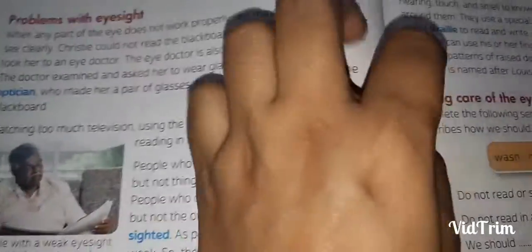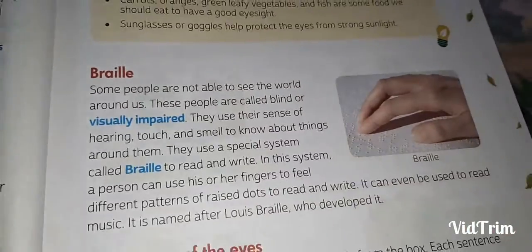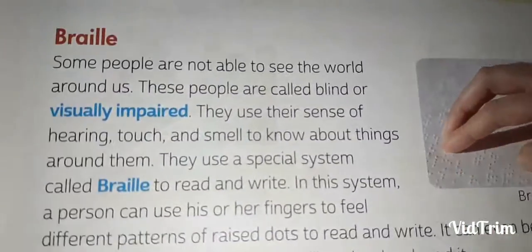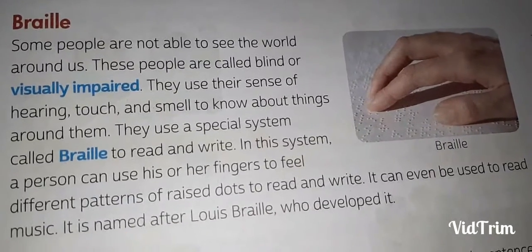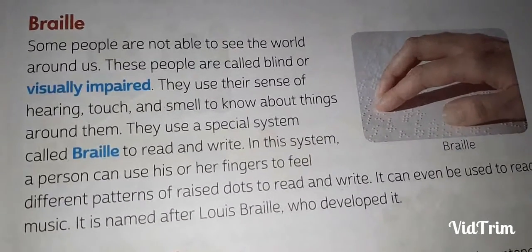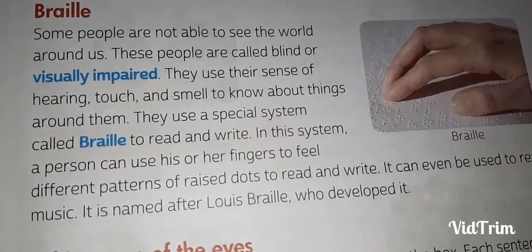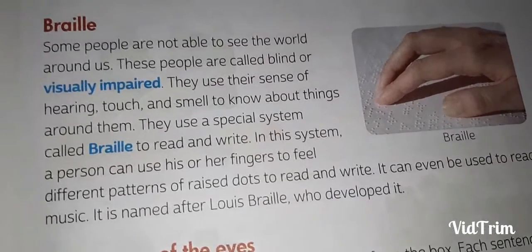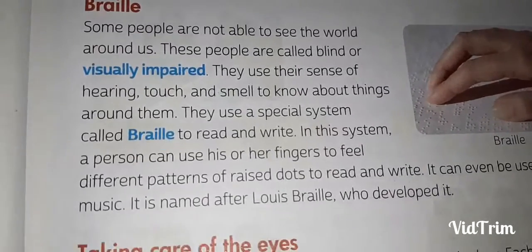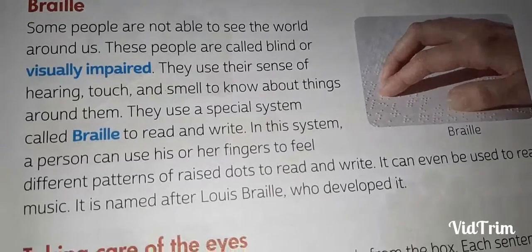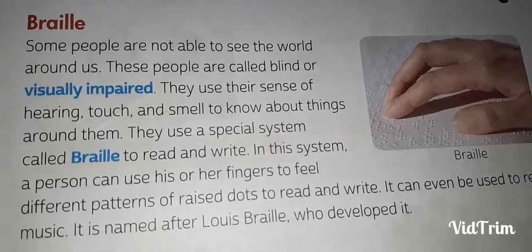Now, next part of the chapter, Braille. Have you heard about Braille? I am going to tell you, don't worry. Some people are not able to see the world around us. These people are called blind or visually impaired. Visually impaired means the people who are not able to see. Visual means to see. They use their sense of hearing, touch and smell to know about things around them.